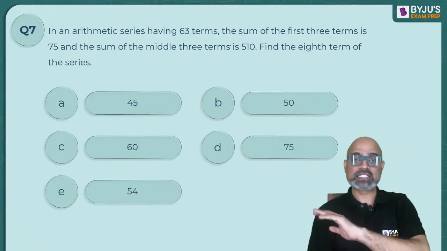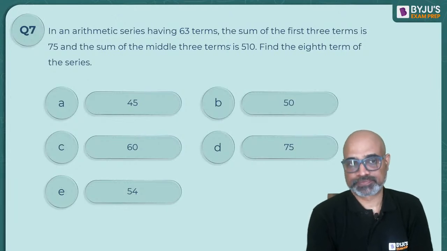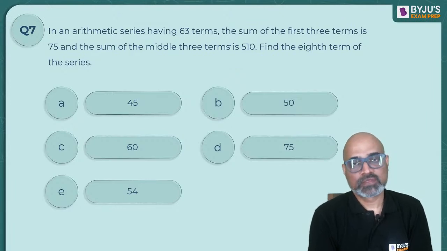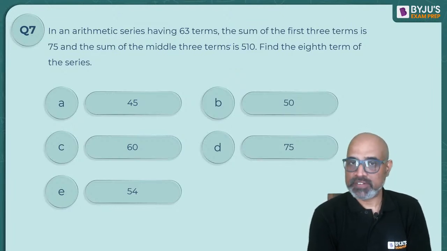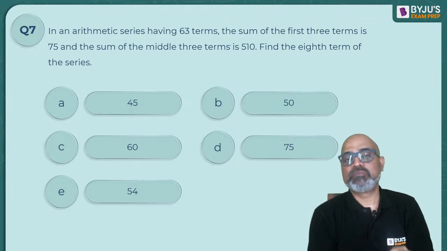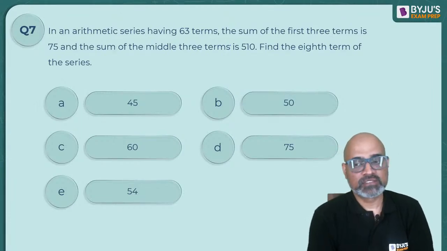Next one, sequences and series and arithmetic progression. So in an AP that has 63 terms, the sum of the first 3 terms is 75. Sum of the middle 3 terms is 510.